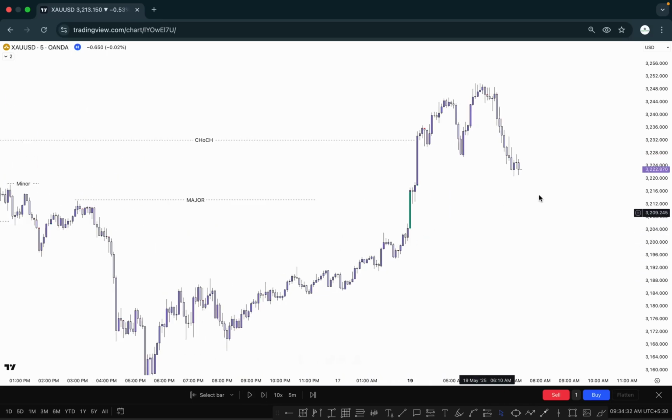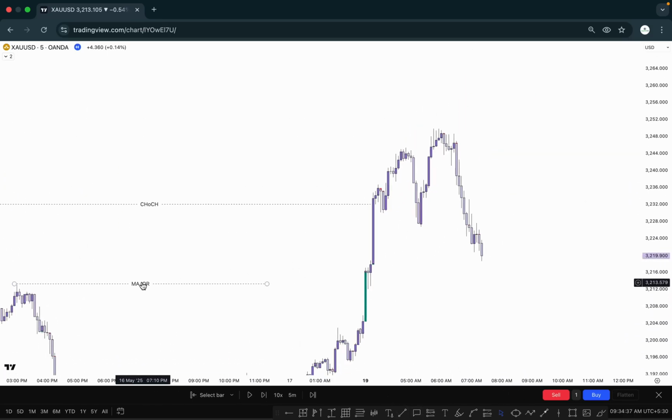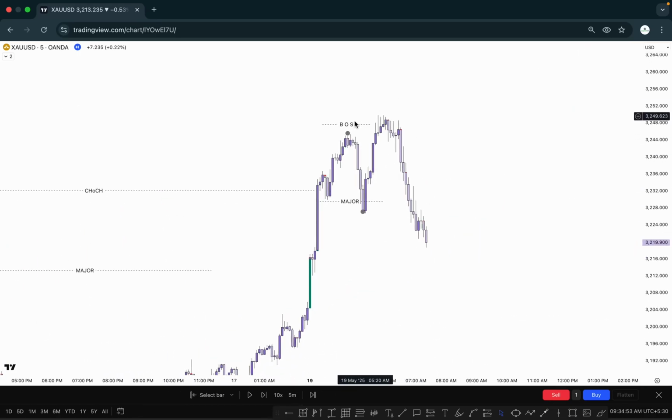Again, market bearish to bullish trend has been changed here, and we can anticipate that this one is our one more pullback here. This is our major inducement create at this point right here, and this is our previous swing high, previous swing low, again break the structure. This one is called break of structure, but technically market just sweep the liquidity, so that's why we don't count this one as a break of structure, but this one is just liquidity sweep.